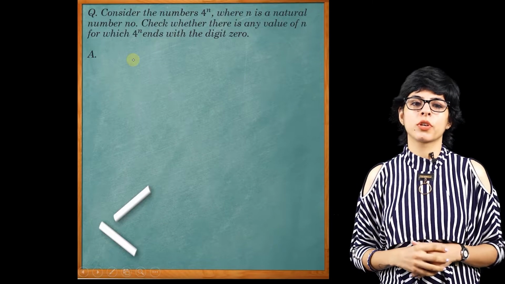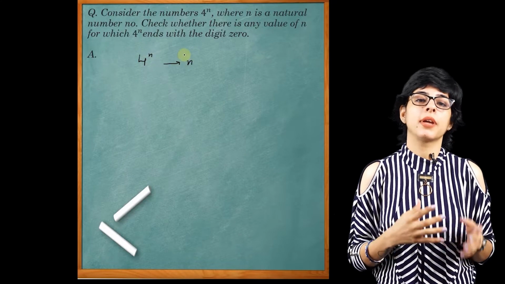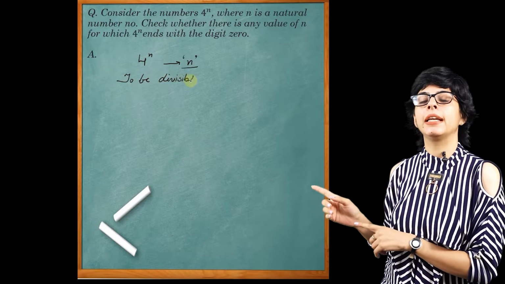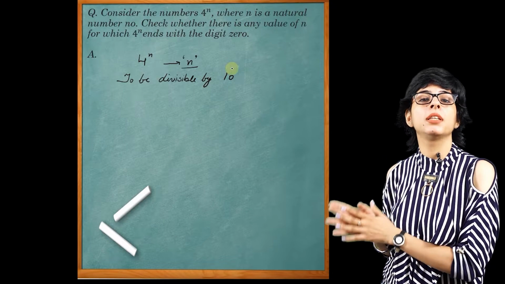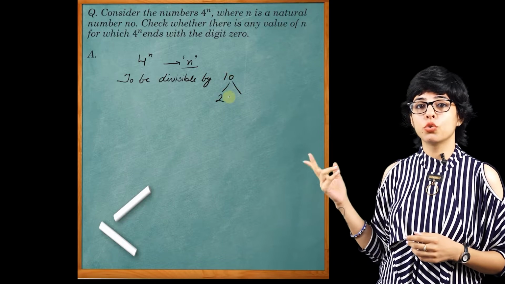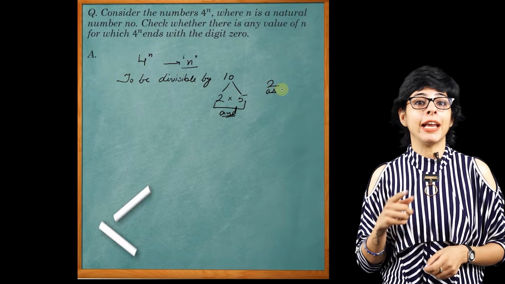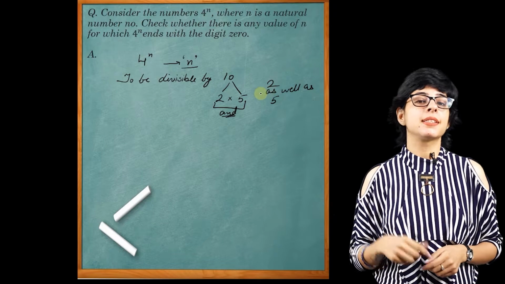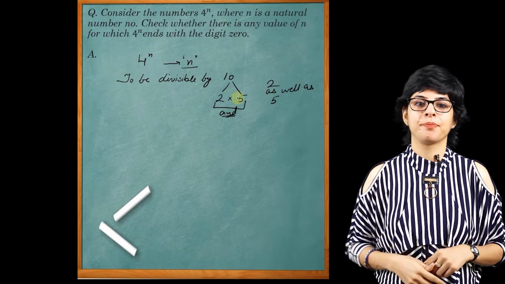So how do we solve this question now? See, for any number 4^n, where n is a natural number, to end with the digit 0, it has to be definitely divisible by the number 10. And if it has to be divisible by 10, then we do the prime factorization of 10. That comes out to be 2 into 5. That means the same number has to be divisible by 2 and 5 also. Please note that 2 and 5, not or. That means the same number has to be divisible by 2 as well as 5.